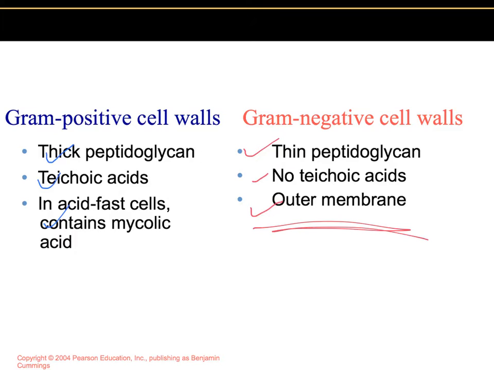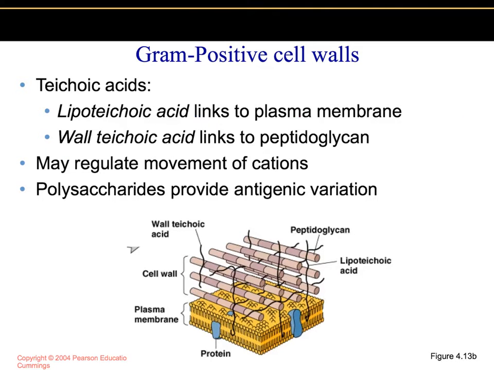When it washes away and we counterstain, it will remain pinkish, whereas the gram-positive cell walls will be able to retain that crystal violet within the cell wall because of how thick it is, and that will look more on the purple end.